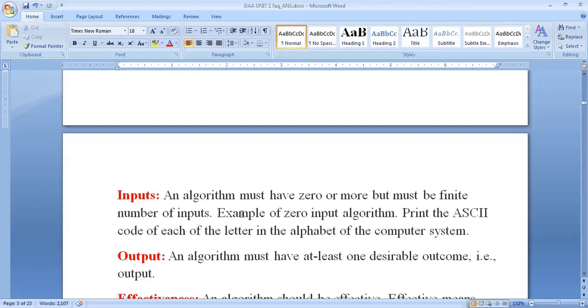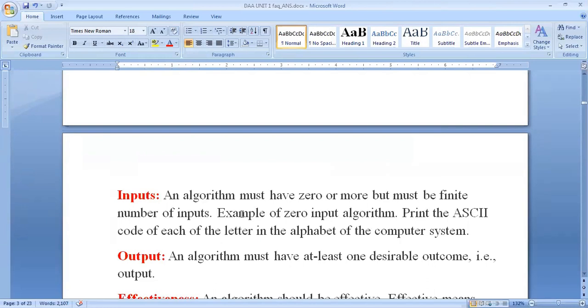According to criterion 3, each operation must be definite, meaning it must be perfectly clear what should be done.